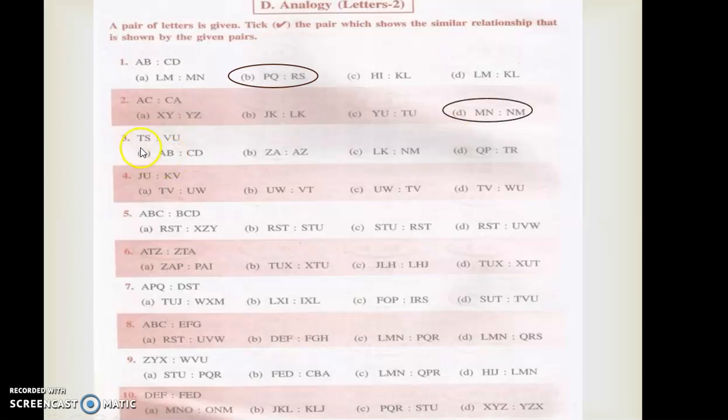So the next is T S, V U. See, it is like a reverse of the letters, correct? S T, U V. That will be coming like that only, right? Reverse of it. So you have to check it out. So A B won't come, Z A won't come, L K it will come. No. So definitely P Q, R T. That means Q P, T R will be the answer, correct? So this was the continuous letter.